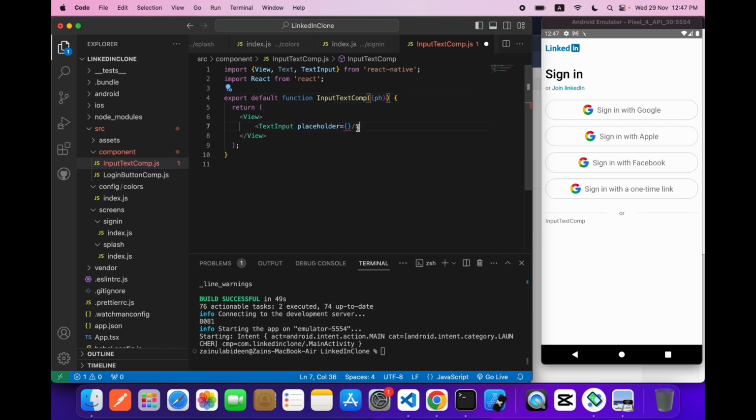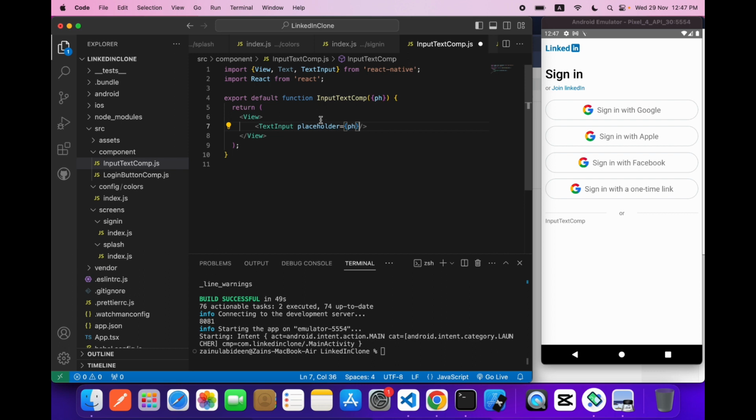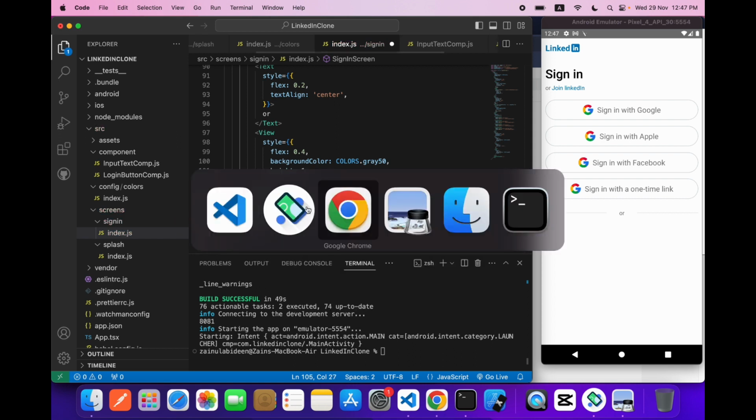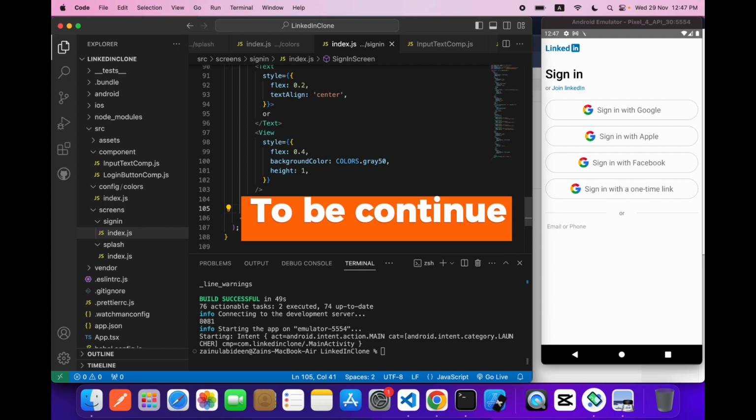I will call it ph, the placeholder. Okay, now let's just save it, and let's come over here. I will say ph will be email or phone. Okay, now you can see over here